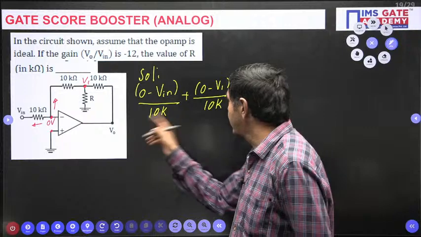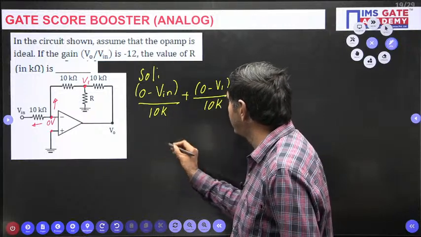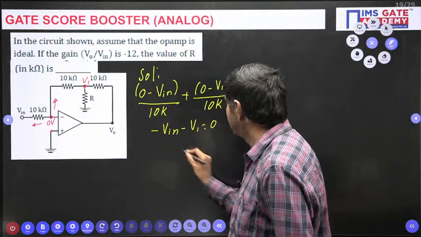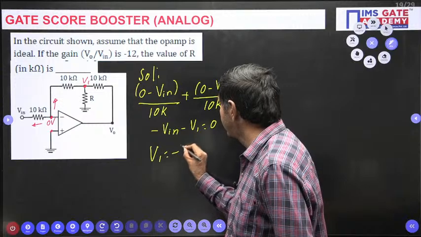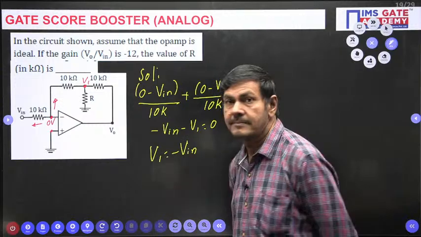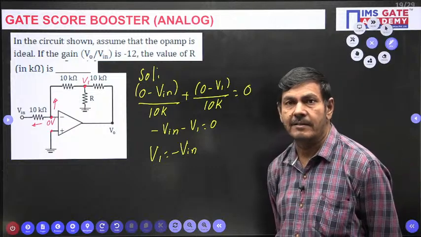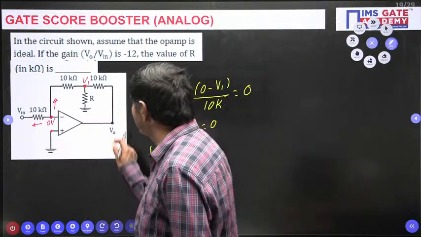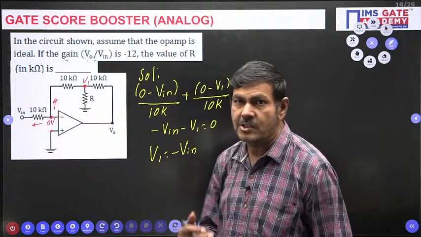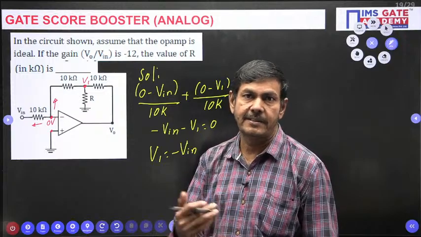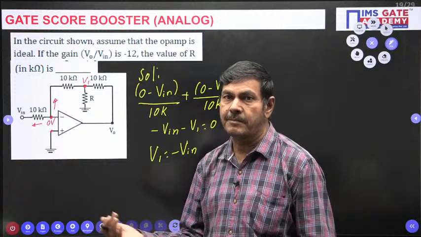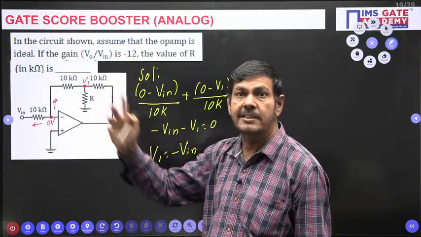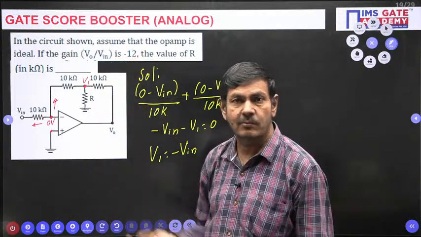I can cancel 10K, 10K. Then I can measure what is V1. What I got? Minus Vin minus V1 equal to 0. Then I can write V1 is nothing but minus Vin. Yes, I got V1. V1 I got in terms of Vin. But I want to find V0 again now. V0 also I want to get in terms of Vin. V0 in terms of Vin, V0 by Vin, value given minus 12. V0 by Vin in terms of R you will get. That R you can calculate very easily now.